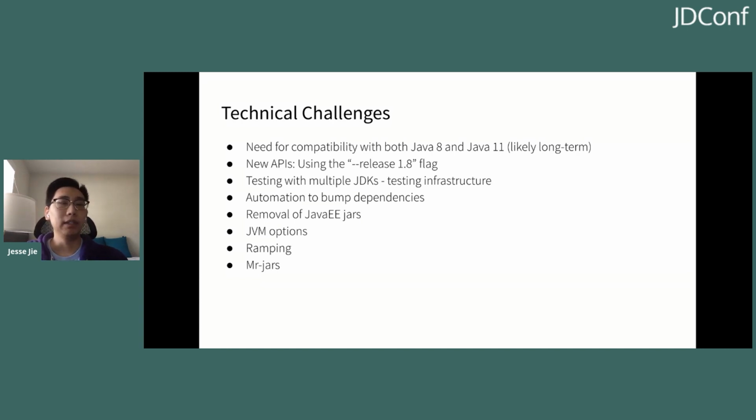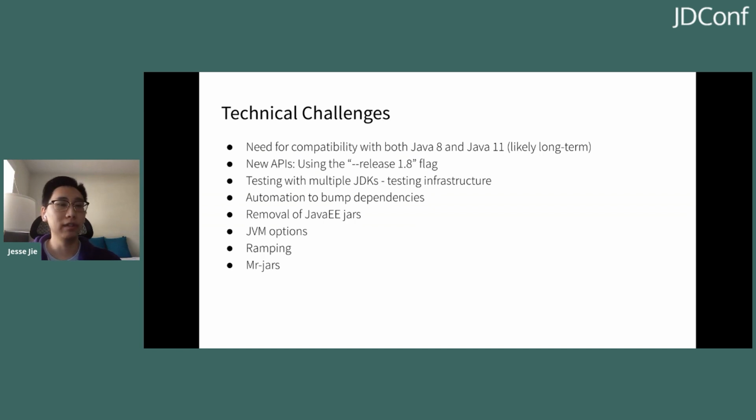Another thing that we wanted to implement was the ramping feature. So what ramping means is, because application owners are very skittish about going to Java 11 completely in production, even if it's been tested in the testing environments, they don't want to move to it completely in production. So what we did was to enable ramping such that some percentage of their cluster will be on Java 8 and another percentage will be on Java 11. This way, they can incrementally increase their cluster until they're fully on Java 11.